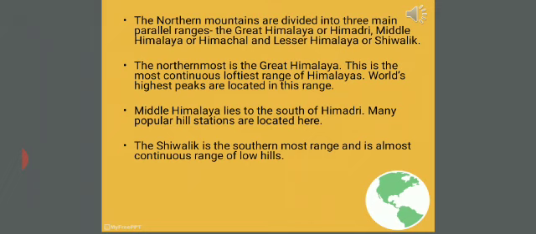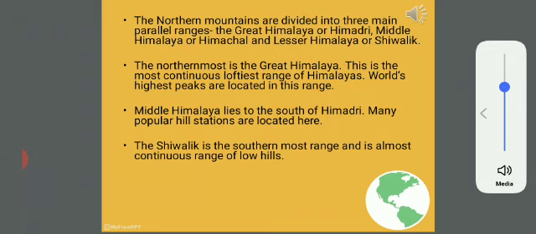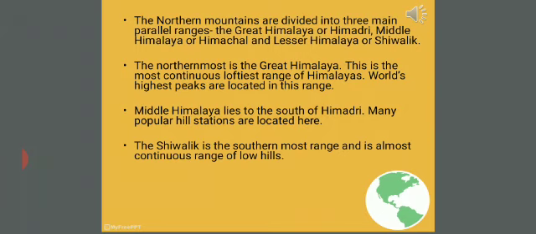For example, the first one, the Great Himalaya, is the continuous loftiest range of Himalaya. World's highest peaks are located in this range. Next one is the middle Himalaya. It lies to the south of the northern Himalaya or the Himadri. Many popular hill stations are located here, for example, Darjeeling, Manali, Shimla, etc. Then the last one is the Shivalik, which is located in the south of the middle Himalaya and is an almost continuous range of low hills.